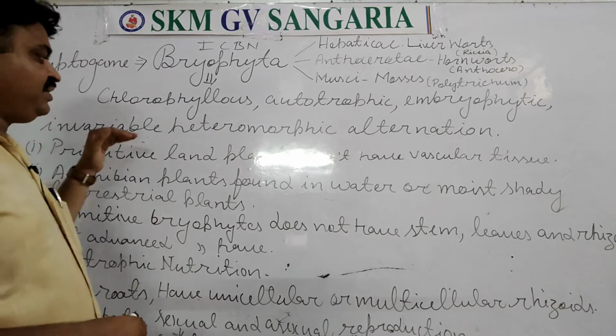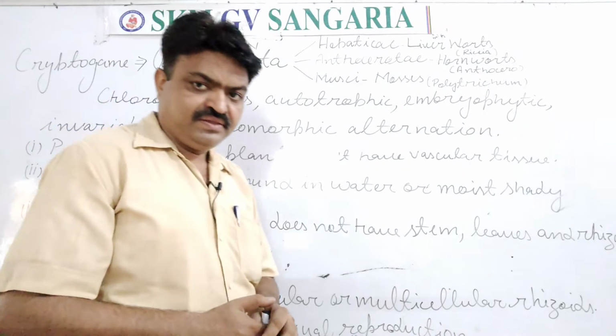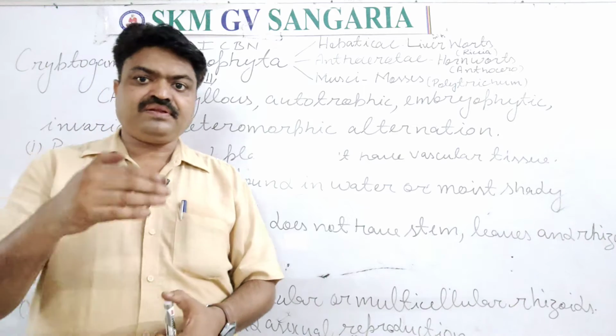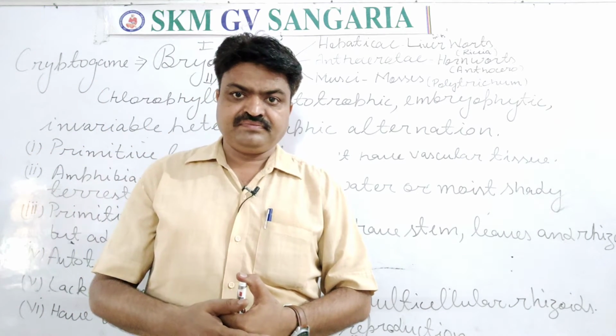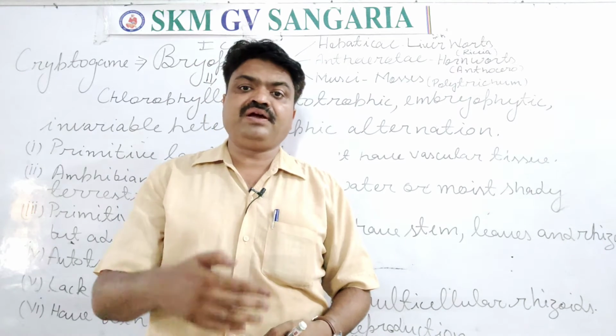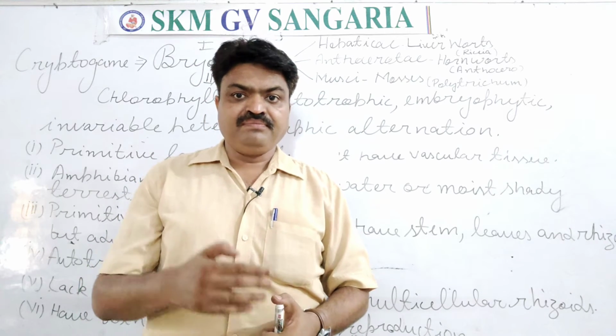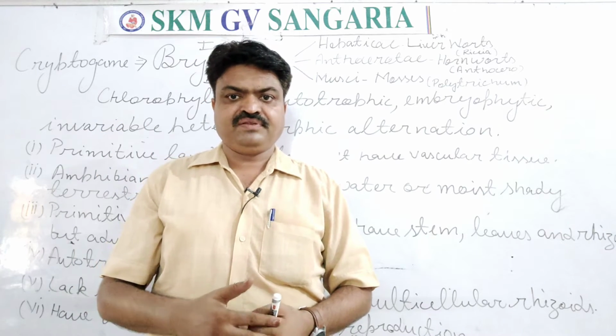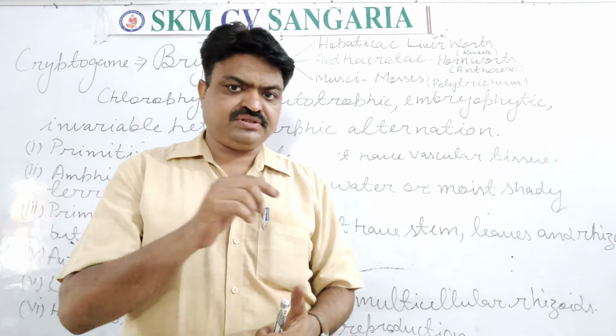They are primitive land plants, means the higher plants, means the phanerogam group plants, may have developed from these bryophytes with the help of evolution.